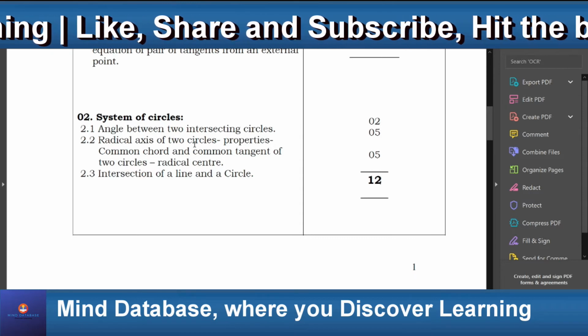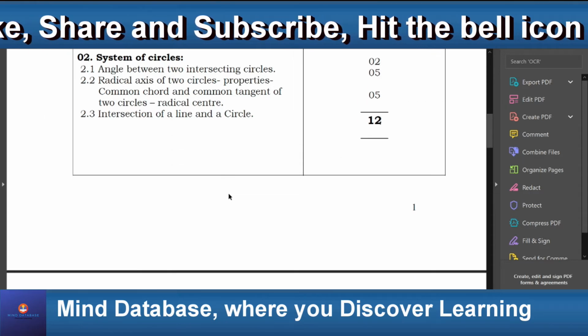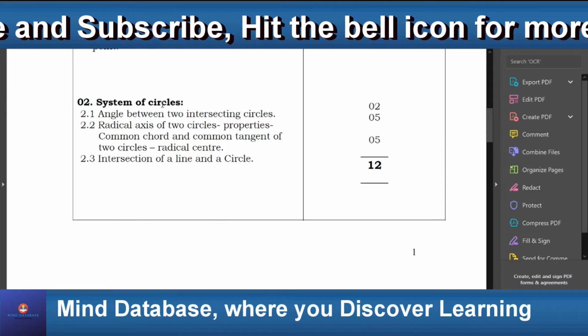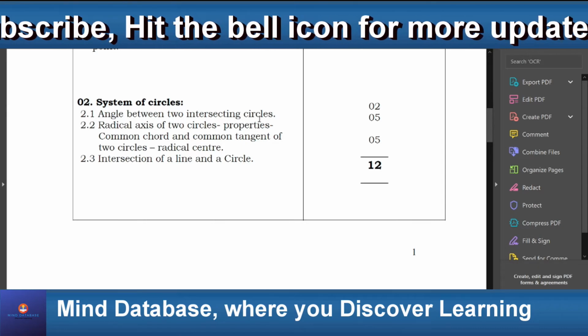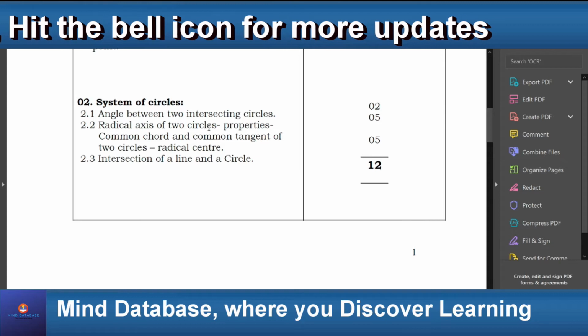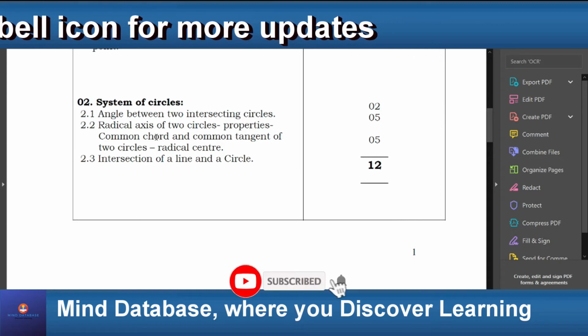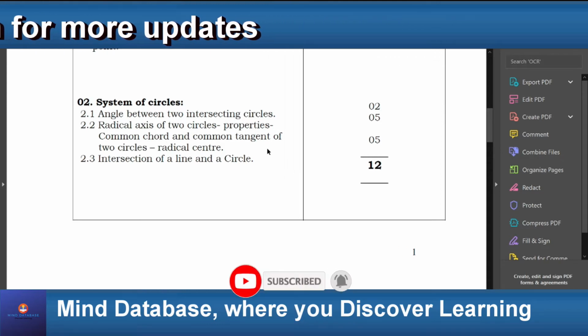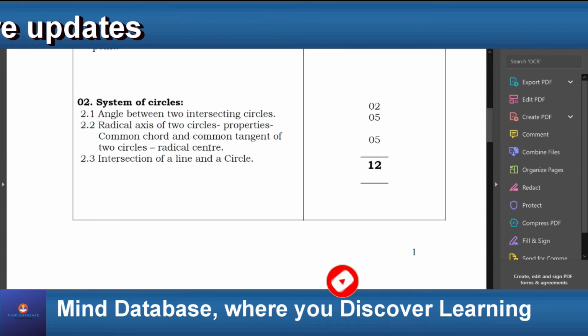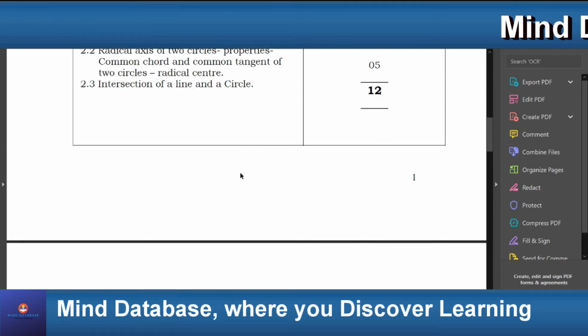The next chapter is system of circles. In this chapter, we learn about angle between two intersecting circles, radical axis of two circles, that is their properties, common chord and common tangent of two circles, and the radical center. And the last thing we learn in this chapter is intersection of a line and a circle.